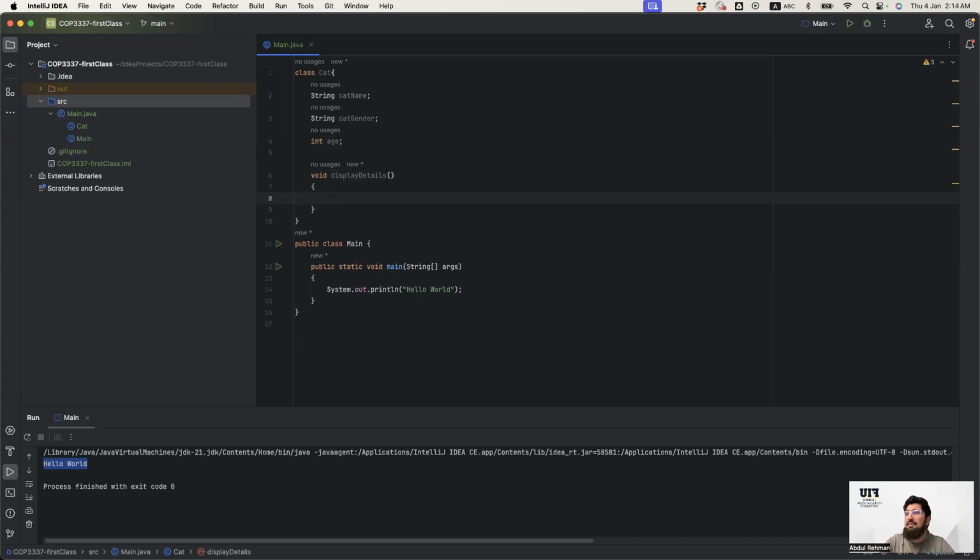I'm just going to see if it shows me the details of my cat. So your cat name is, let's say I put here, what is the name variable here? We got the cat name, so I just put it here.